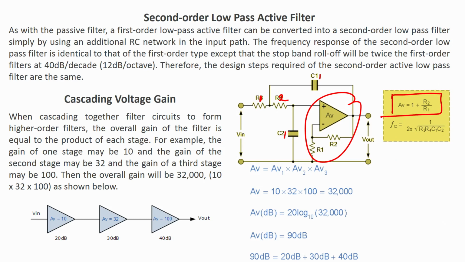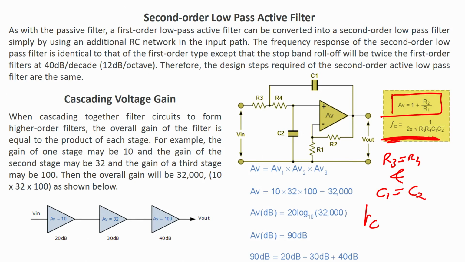Now, if I have R3 equals R4 and C1 equals C2, this particular formula will become 1 by 2 pi under root of R square C square.